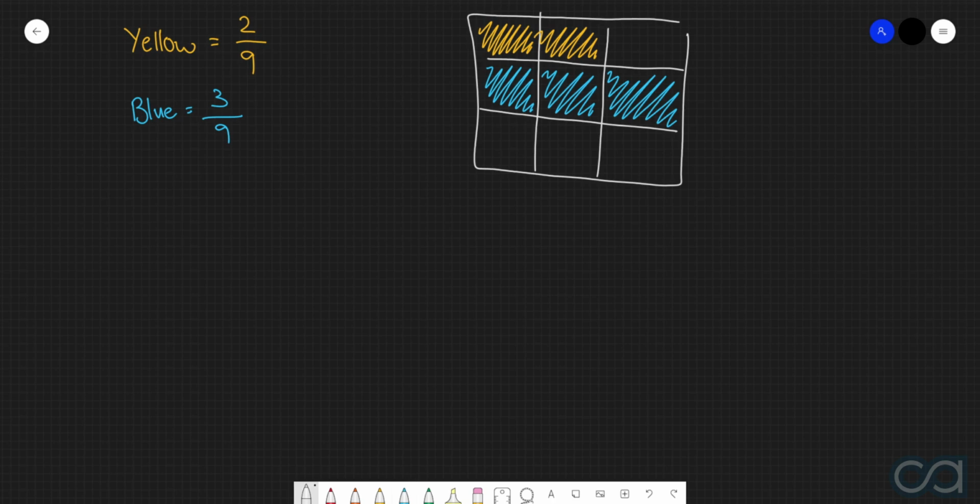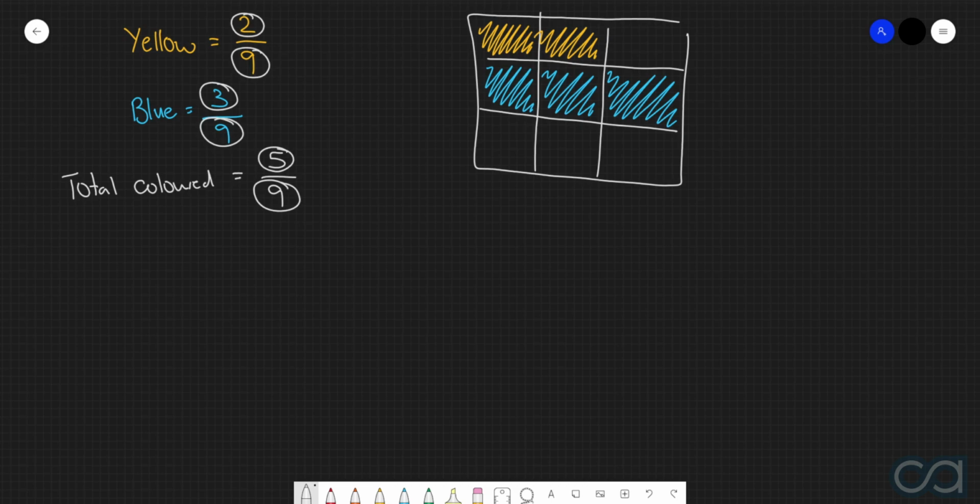However, if we were to also consider the total amount colored, then we can see that we've got 5 pieces in total out of 9. What do we notice about the connection between these 3 fractions? We notice that 2 plus 3 is equal to 5, and that all 3 of these fractions have the exact same denominator of 9.